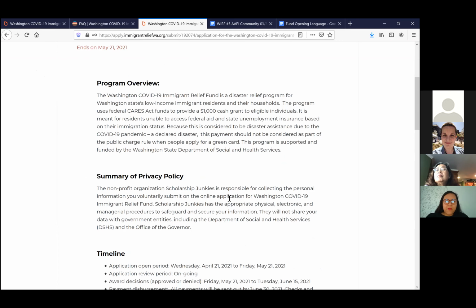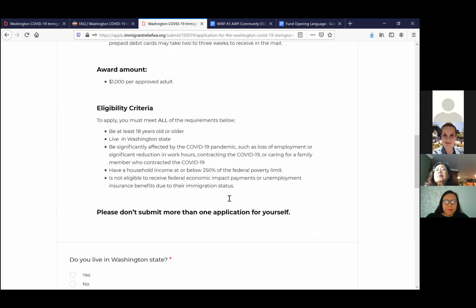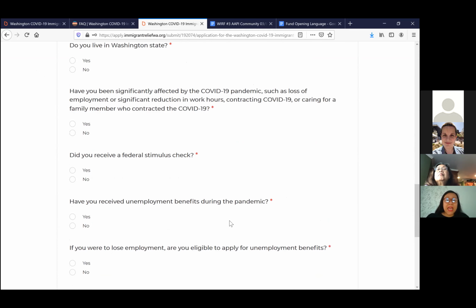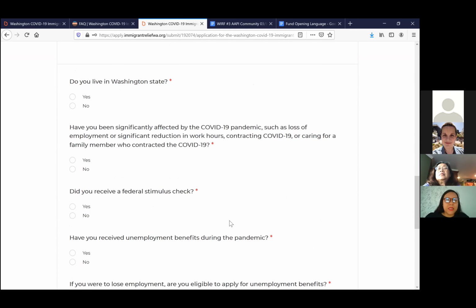So the program overview, the same information shows up again. These are the eligibility questions. They are the same questions that we asked last time around, but they are phrased differently because I know that was one of the feedbacks that we received, that the way that the questions were framed were a little confusing. So we tried our best to incorporate that feedback.